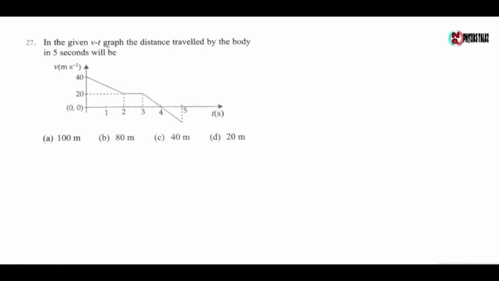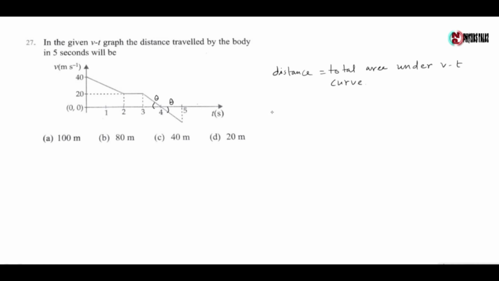Next question, in the given v-t graph, the distance traveled by the body in 5 seconds will be. Now we know distance traveled by the body is equal to the total area under the v-t curve. Now in this problem, at t equals 5 seconds, velocity is not given, so we have to find this first. Now how to find this? Let us take this angle theta, and so that it is also the angle theta.